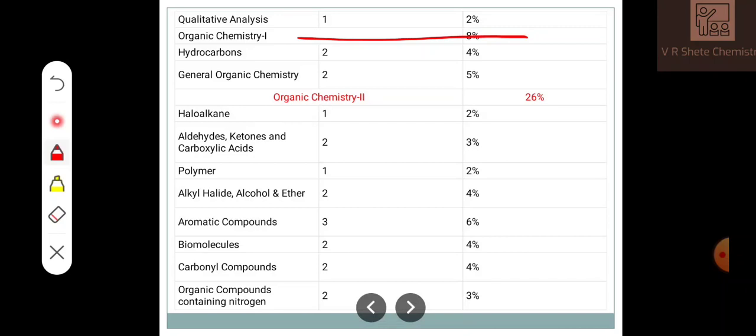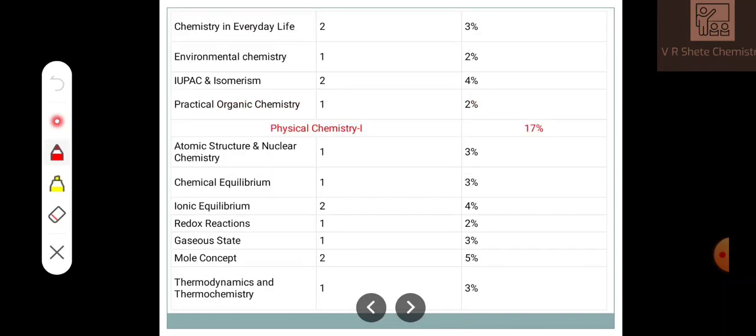Hydrocarbons 4%, general organic chemistry 5%. Organic chemistry part 2 has 26% weightage: haloalkanes, aldehyde, ketone, carboxylic acid, polymer, alkyl halide, aromatic compound, biomolecules, carbonyl compound, organic compound containing nitrogen. So these have near about equal weightage.